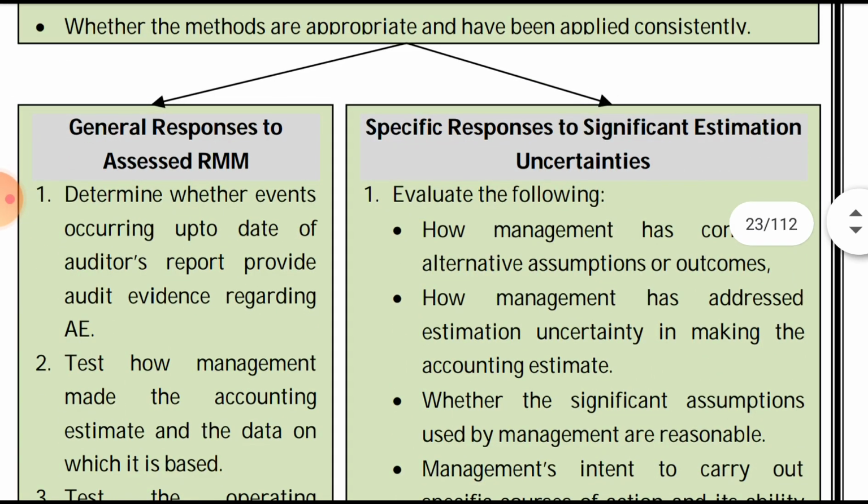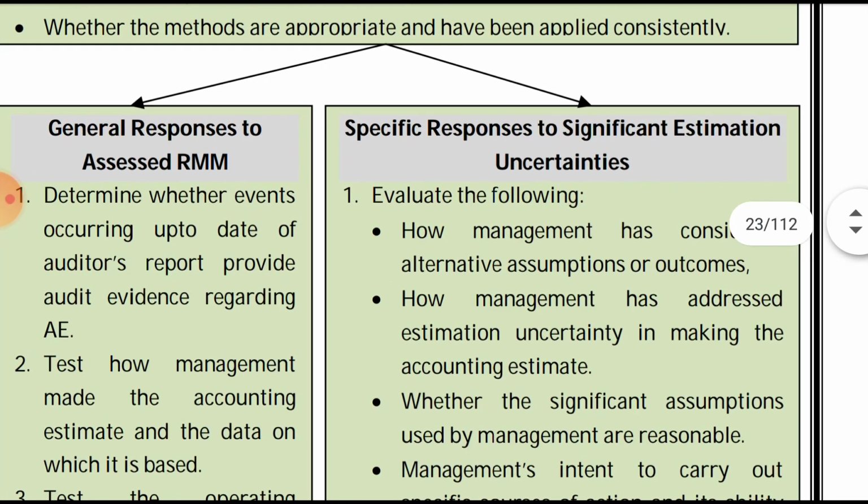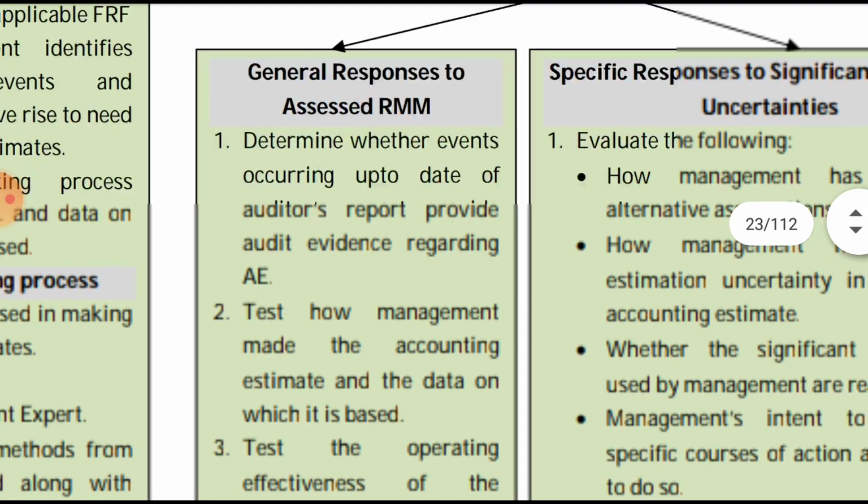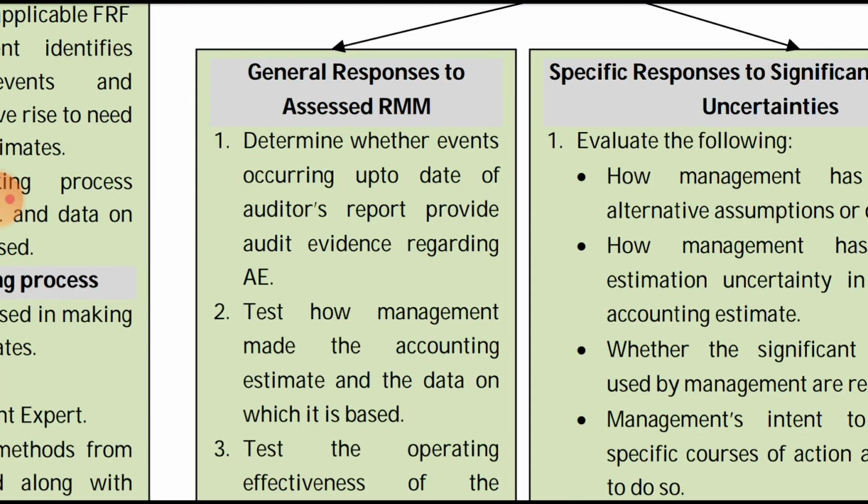Now it has been divided into two: general responses to the assessed risk of material misstatement, and specific responses to the assessed risk of material misstatement, or specific responses to significant estimation uncertainty. So first we will see the general response to the assessed risk of material misstatement. First, determine whether events occurring up to the date of the auditor's report provide audit evidence regarding the accounting estimate.